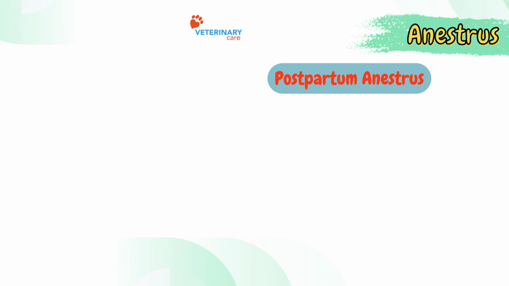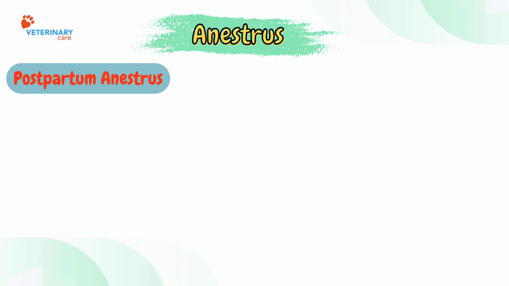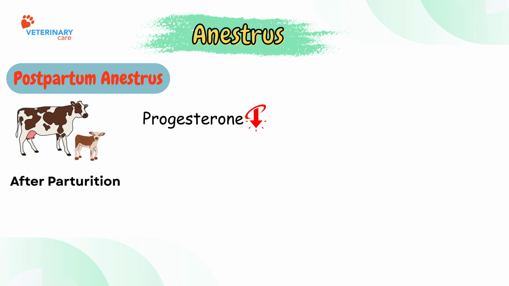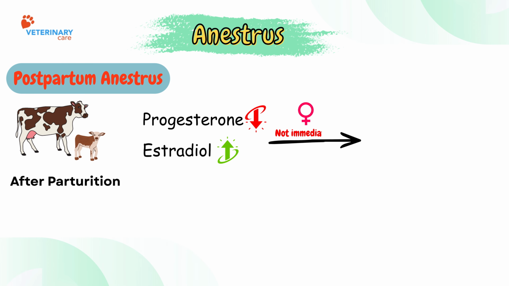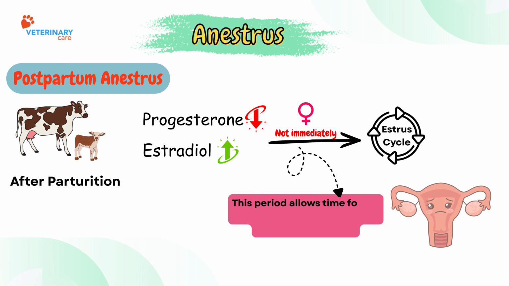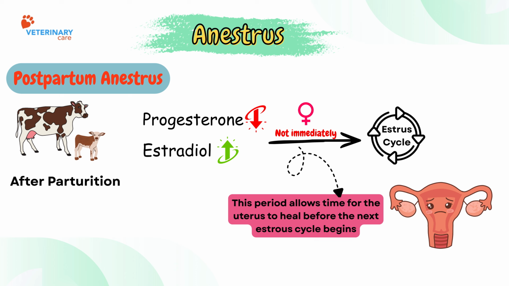Next, let's move to postpartum anestrus. After parturition, progesterone declines rapidly and estradiol increases, but the female does not immediately resume cyclicity. This period allows time for the uterus to heal before the next estrus cycle begins. The duration of postpartum anestrus varies among species.